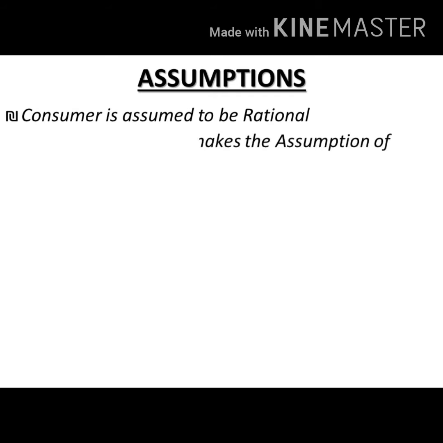The second assumption is that utility can be measured in money terms. That is, we will be finding the marginal utility of money in the theories to come. And that is, utility or satisfaction of a commodity should be equal to the price of the commodity. We are equating both of them.